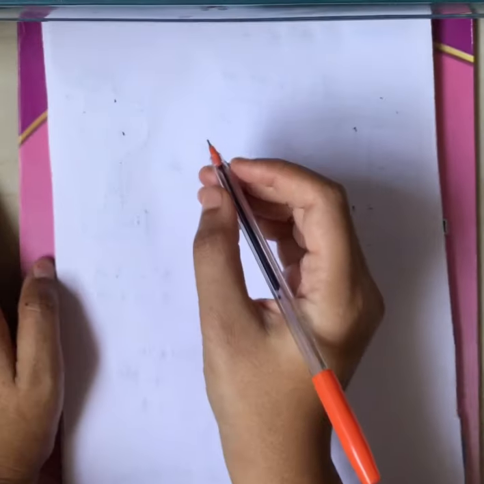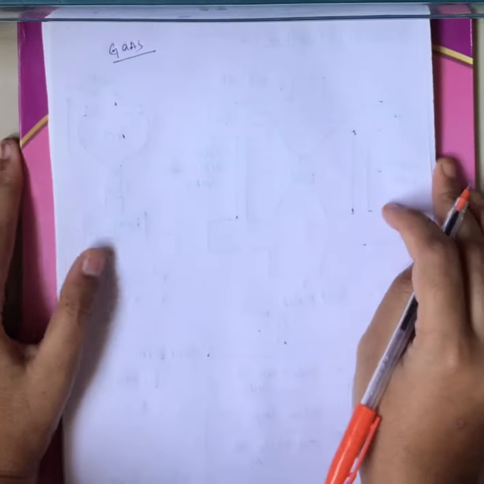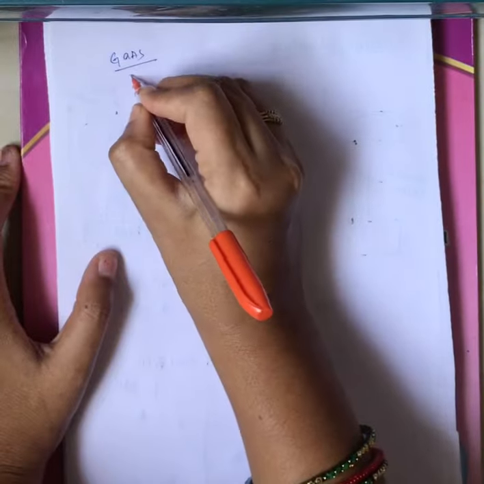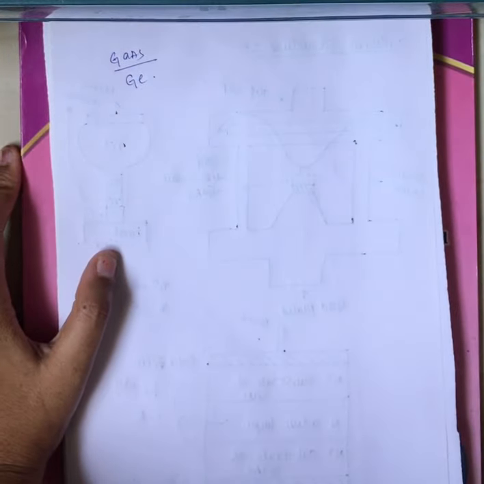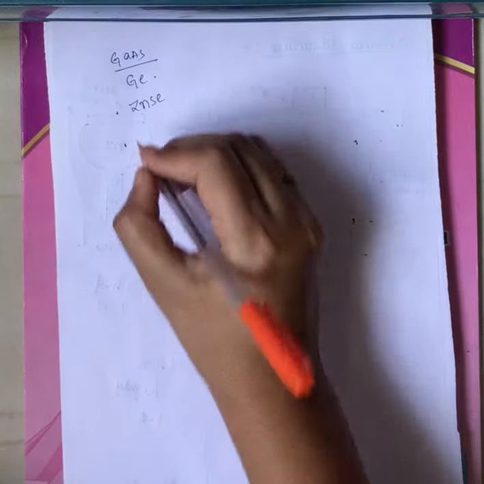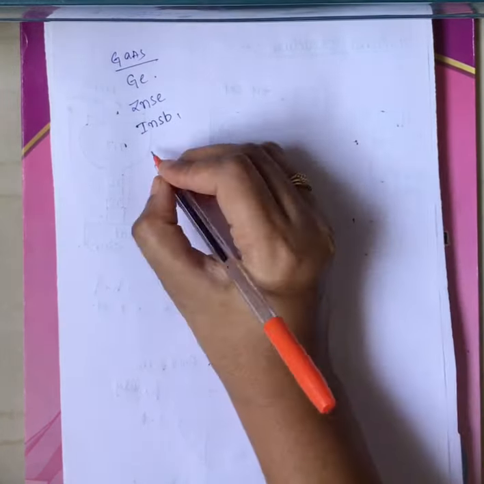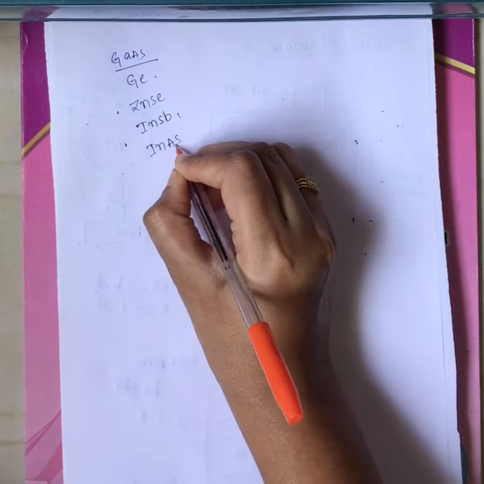Basically, a Gunn diode is made up of gallium arsenide. Besides this, there are several other materials it can be made from. One is germanium, another is zinc selenide (ZnSe), and you also have indium antimonide, represented as InSb, and indium arsenide, InAs.